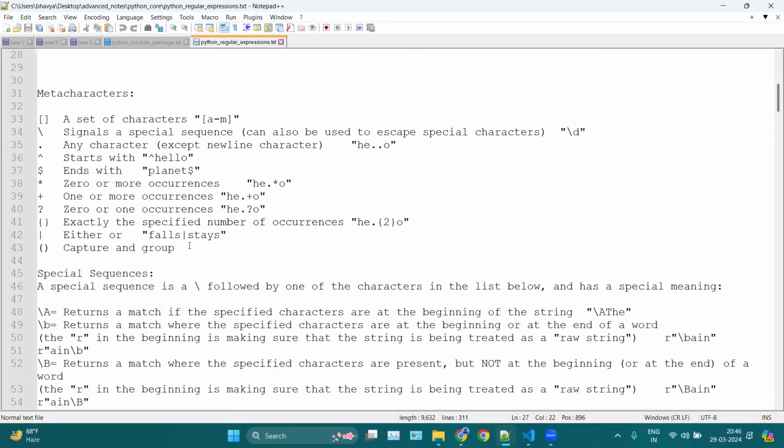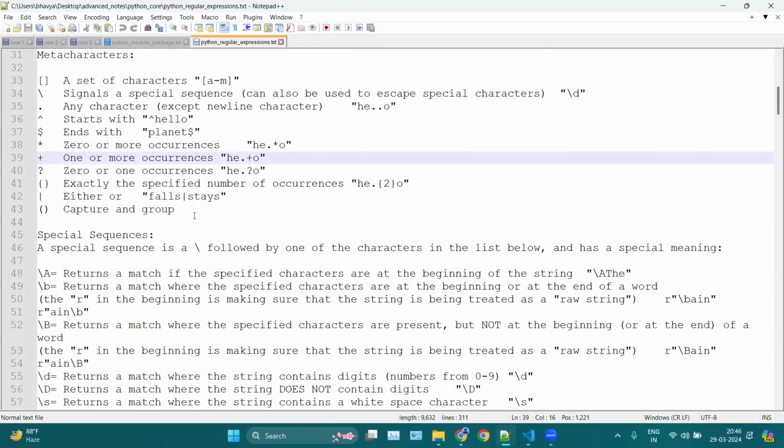Then we have meta characters here. In the meta characters, we have these square brackets. Here, you can mention what you are searching for, or out of which you are searching. Let's say you are searching within A to Z characters, A to M, or 0 to 9 numbers or whatever. You can mention it here. Then we have this slash. This is a dot here, which is any character except new line. This caret sign is for starts with, this dollar sign for ends with, and so on. And this star for 0 or more occurrences, and this plus for 1 or more occurrences. Okay, that we will see.